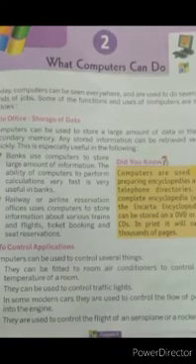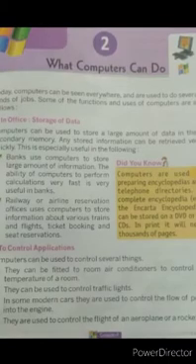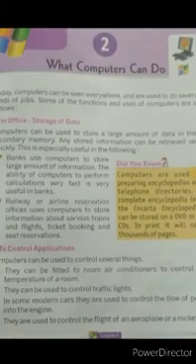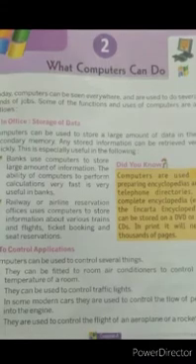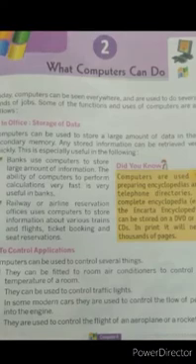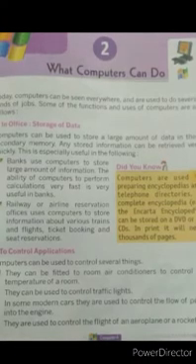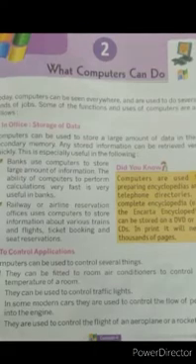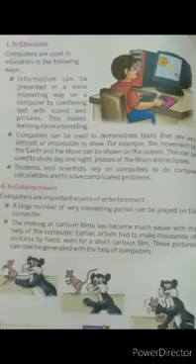To control application. Computers can be used to control several things. They can be fitted to room air conditioners to control the temperature of a room. They can be used to control traffic lights. In some modern cars, they are used to control the flow of petrol into the engine. They are used to control the flight of an aeroplane or a rocket.